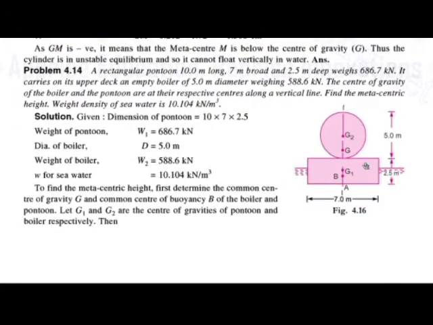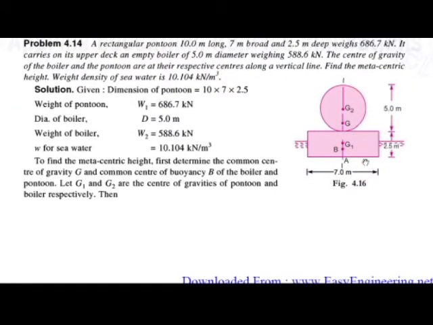So our second problem is a rectangular pontoon, 10 meter long, 7 meter broad and 2.5 meter deep. Its weight W is equal to 686.7 kilonewton, and it carries on its upper deck an empty boiler of 5 meter diameter weighing 588.6 kilonewton.